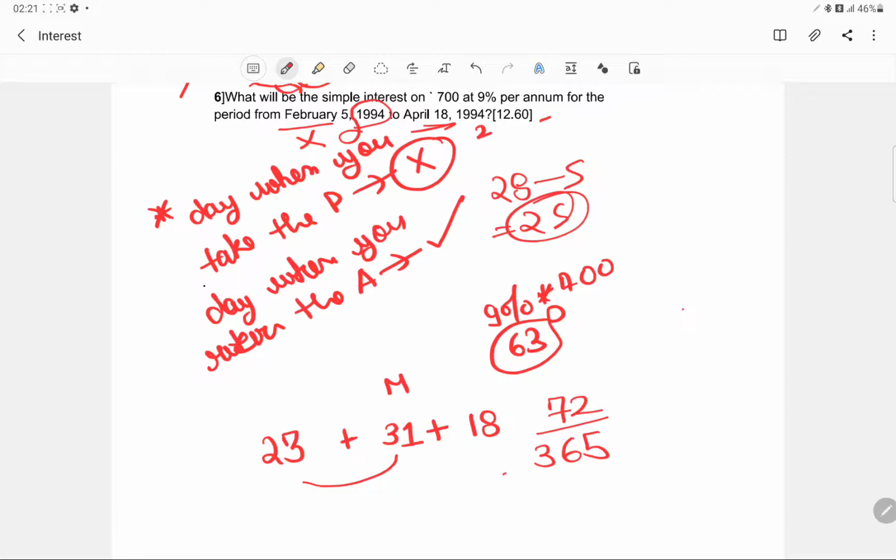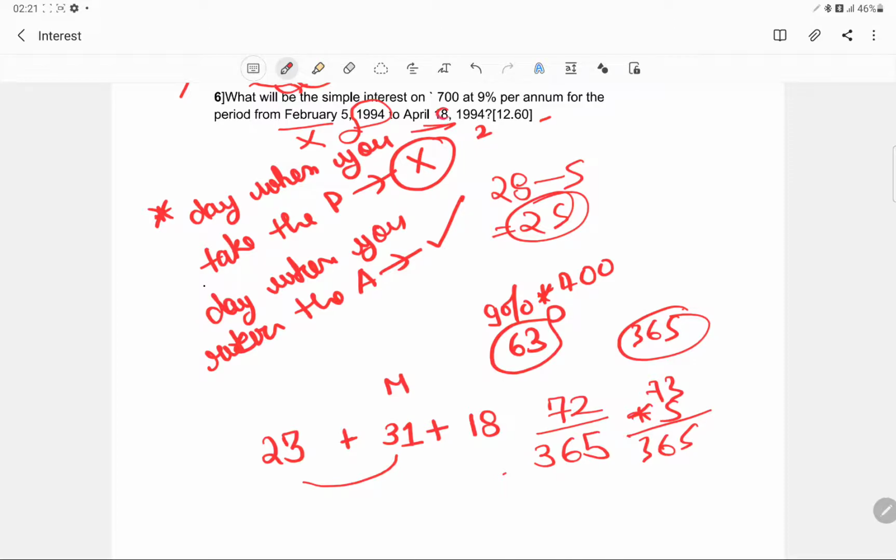January, Feb, March. This is 39, 49, 72. Since we have to see 365, this has to be 73 into 5. So this would be rather easy.